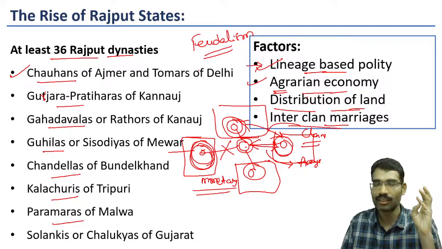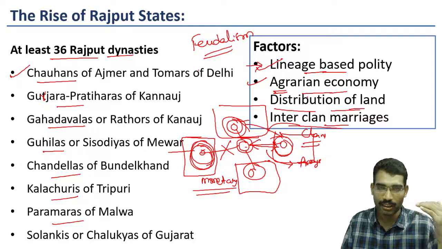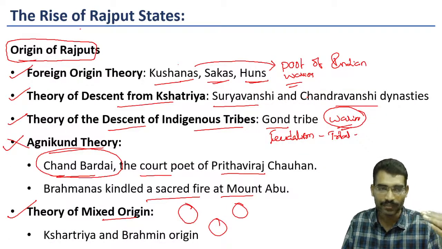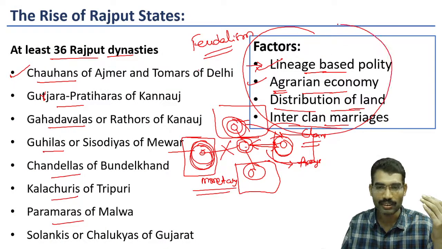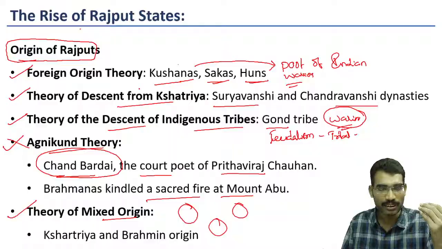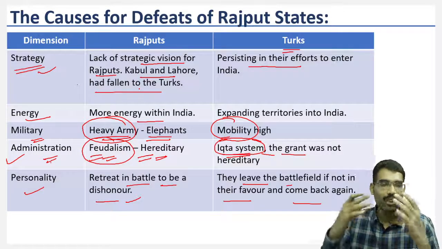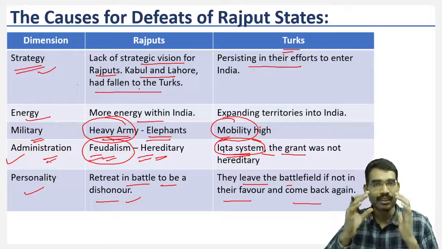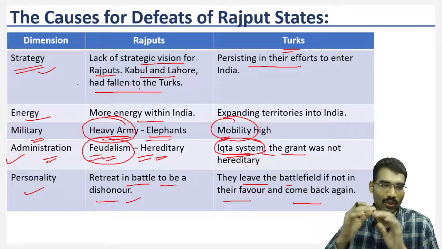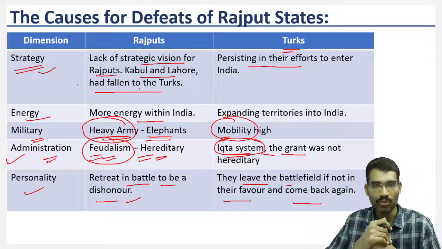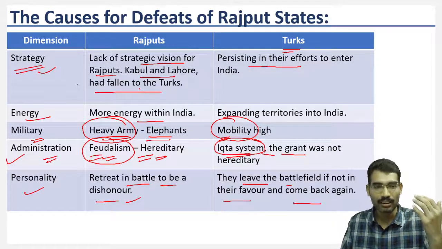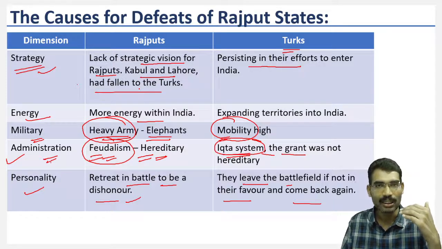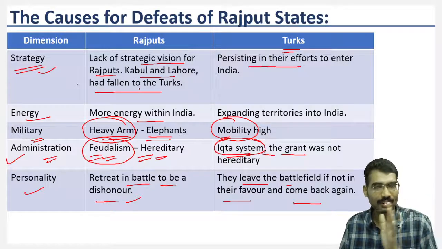First we started with the rise of Rajput states, important Rajput states, and different theories given by different historians. But broadly, these are the factors for the rise of Rajput states, and later we have seen what were the causes for their defeat at the hands of Turkish people. Even though they are very strong when it comes to warfare, why were they defeated? These are the various factors. Because of these factors, they were defeated by Turks. Turks successfully established the Delhi Sultanate. So this is an important chapter.